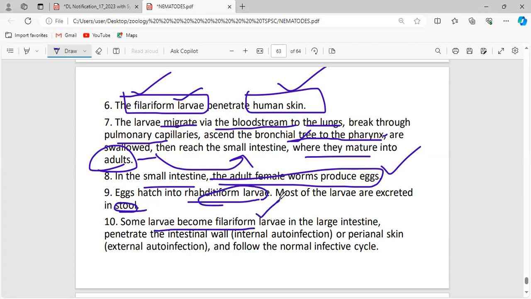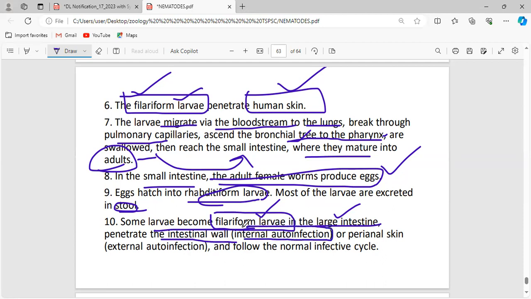Some larvae become the filariform larva in the large intestine. See, this is what is happening here. Some of the rhabditiform larvae which are present inside the large intestine will develop into the filariform larva there itself. They don't need to be released into the soil via the stool. There is no need for that. The larva can even become the filariform larva once it is present in the intestine itself. And once again, they are going to penetrate the intestinal wall.